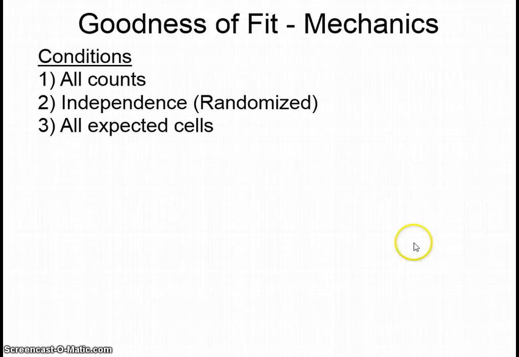Conditions, conditions, conditions. Well, what are they for this test? All of our data must be in counts. So we're not dealing with percentages here. Every value is a count, which we had. We always have to have independence or randomization. Now with pi, that's not really the case here, but that's what we need to have in general. And all of the expected cells must be at least 5. Well, our expected were 100,000, so we have no problem with that condition. That just assures that you have a large enough sample size.